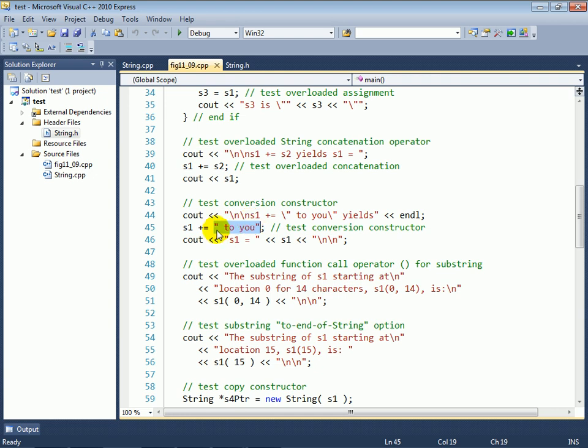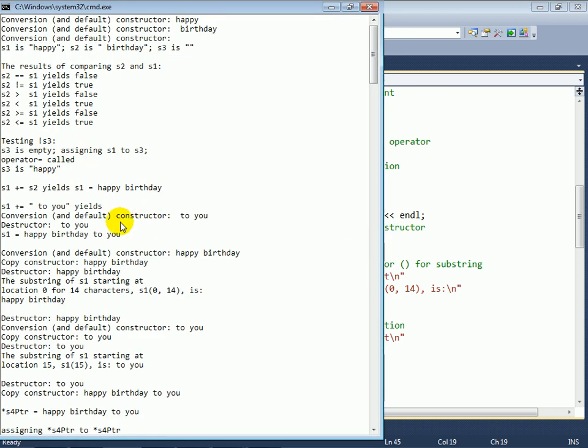So we have a conversion constructor that expects to receive a C-style character string and can turn it into a string object, and what happens here first is that it creates a temporary string object containing 2U. Then it calls the plus equals operator that takes a string object as an argument and adds it to another string object to produce the final result. And after this, S1 is going to contain happy birthday to you.